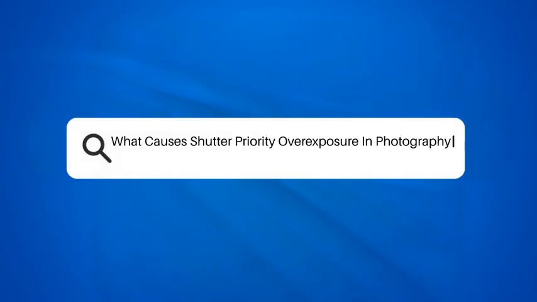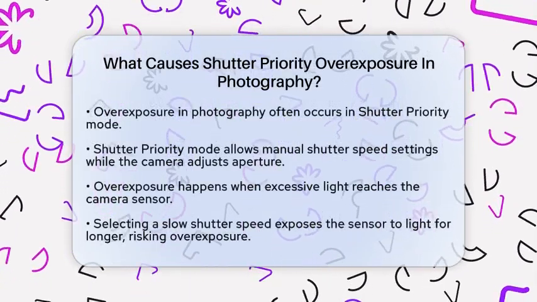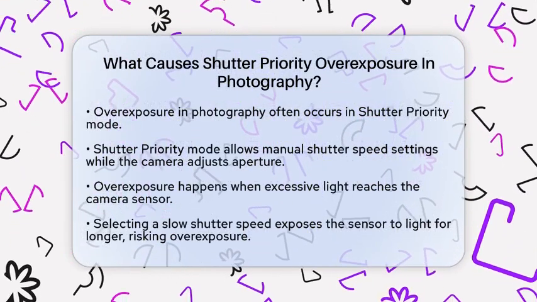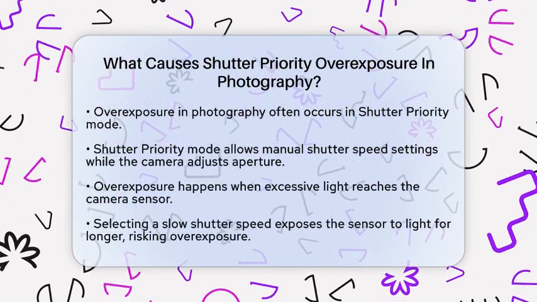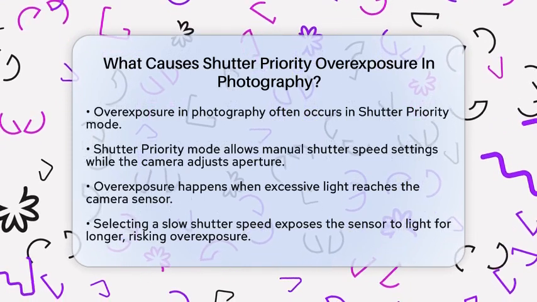What causes shutter priority overexposure in photography? Have you ever taken a photo and noticed it was way too bright, losing all those beautiful details? This often happens in shutter priority mode. So, what causes this overexposure?